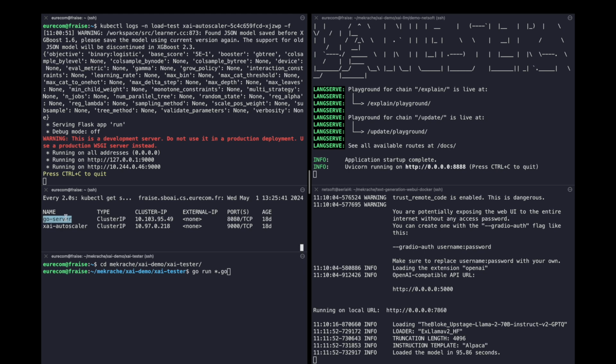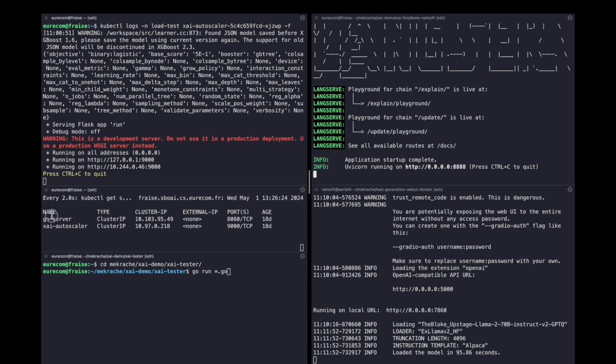These are the demo services namespace. We have the Go server, which is the microservice application, and the XAI Autoscaler component that is responsible for updating CPU and RAM resources of the Go server. We are showing here the logs of the XAI Autoscaler. And in this part, we have the logs of the LLM. We use this Llama 2 version, LLM instruct. And these are the logs of the northbound interface of the LLM. As you can see, we have two tasks: explain to generate the E output and update to generate the D output.